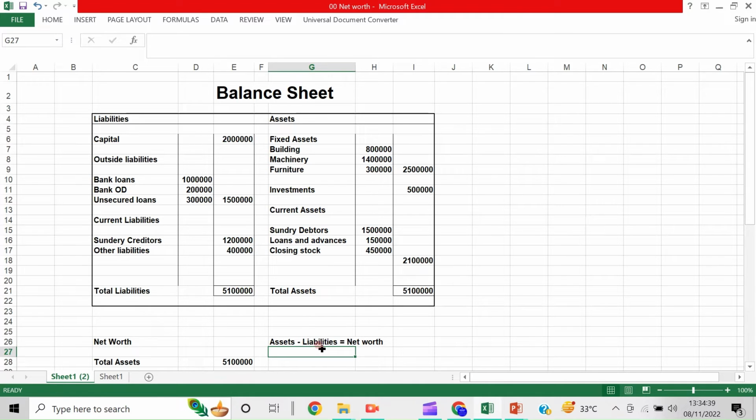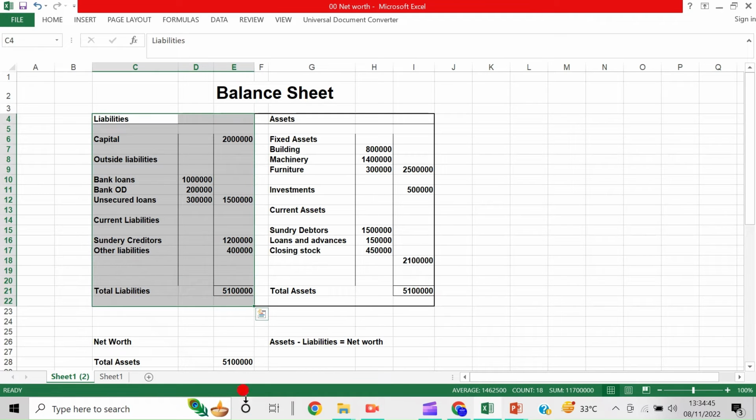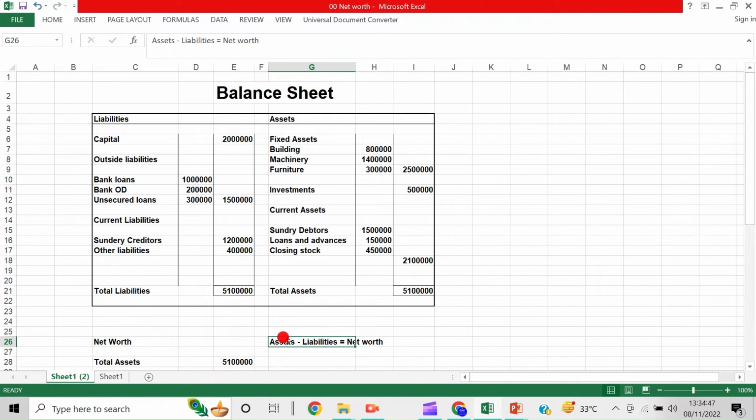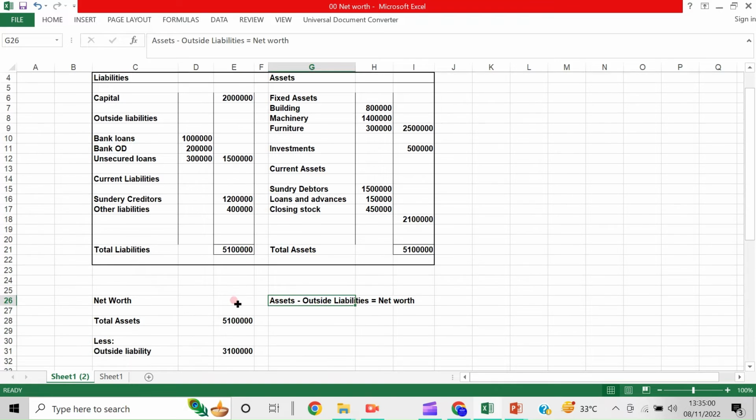So assets minus outside liabilities, that is, assets minus total liabilities. Assets minus external liabilities, outside liabilities, is equal to net worth.